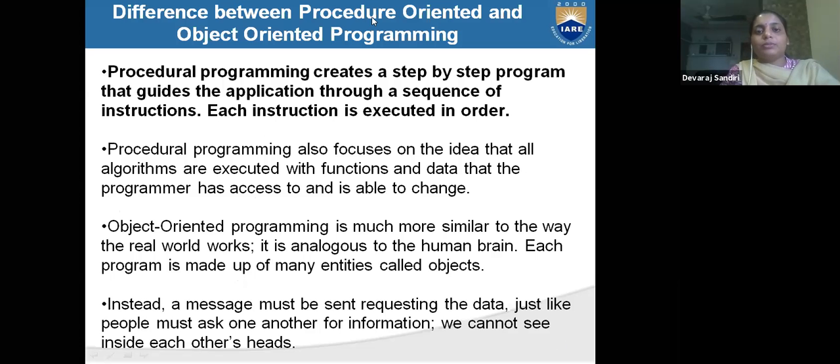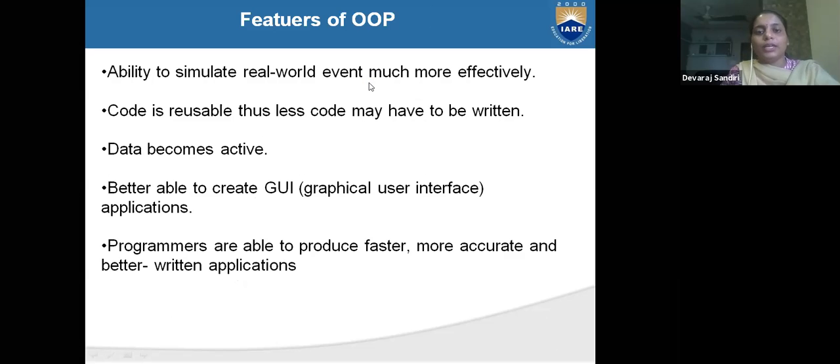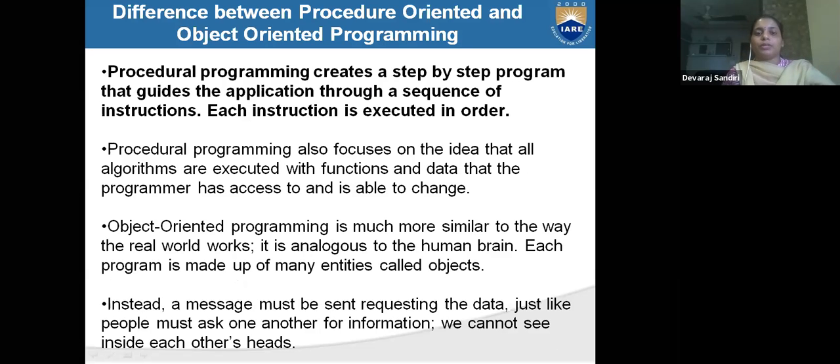What is the difference between procedure-oriented programming and object-oriented programming? Procedure-oriented programming creates a step-by-step program that guides an application through a sequence of instructions. In procedure-oriented programming, you have to follow the sequence of the flow of execution.